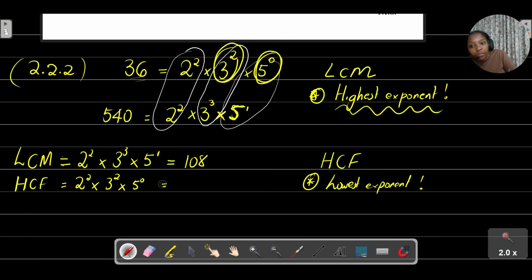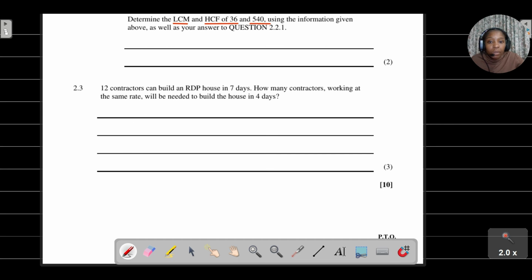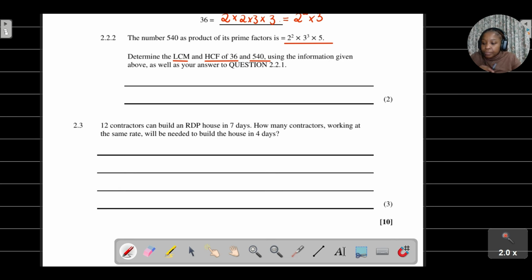Then from there, this is the same as just saying 2 to the power of 2 times 3 to the power of 2 times 1, which is equal to 36. So the highest common factor of 540 and 36 is equal to 36. Very important concept there. So I'm just going to write that answer there. That is our final answer there.